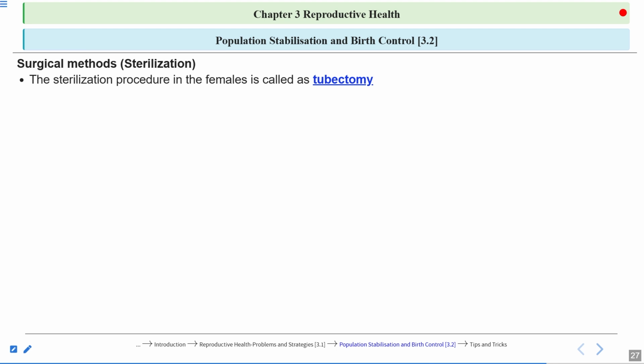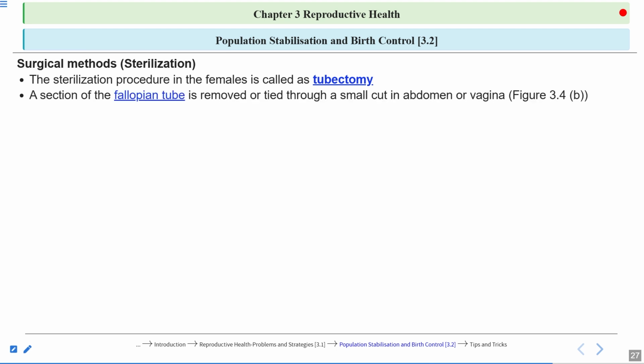Next one is the tubectomy, which is done in the females. So what happens in tubectomy? A section of the fallopian tube is removed or tied through a small cut in the abdomen or the vagina. Again, the fallopian tube is part of the female reproductive organ, and fallopian tubes are the accessory ducts in the female. Accessory ducts help in the transport of the gamete. So again, here the transport of the egg is blocked.